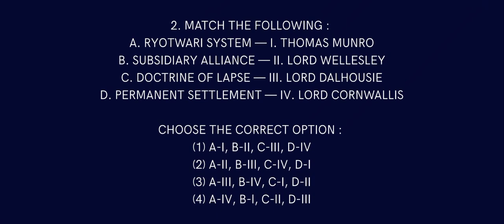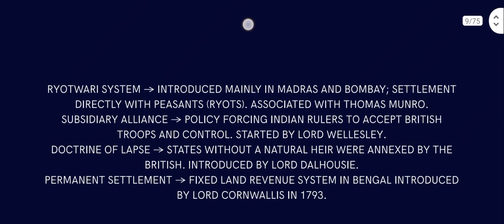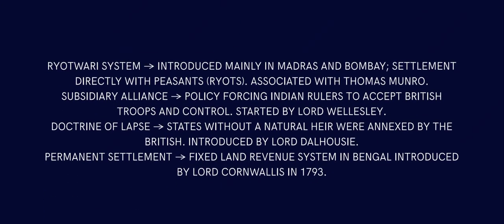Question number 2, Raiyatwari system. Who started the Raiyatwari system? Thomas Munro, Lord Wellesley, Lord Dalhousie, or Cornwallis. As usual, the answer is 1. The Raiyatwari system was introduced mainly in Madras and Bombay. Settlement directly with the peasant, that is the raiyat, is associated with Thomas Munro. He was the one who started it.